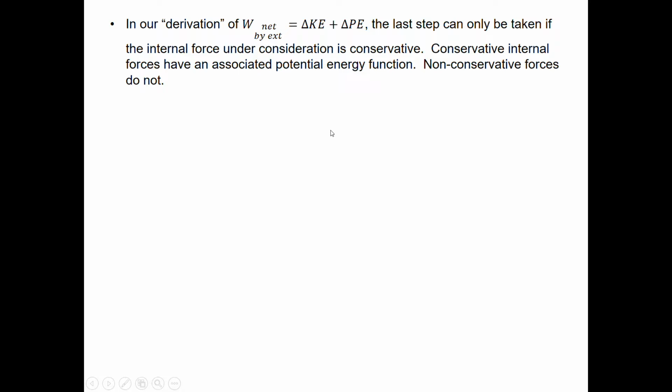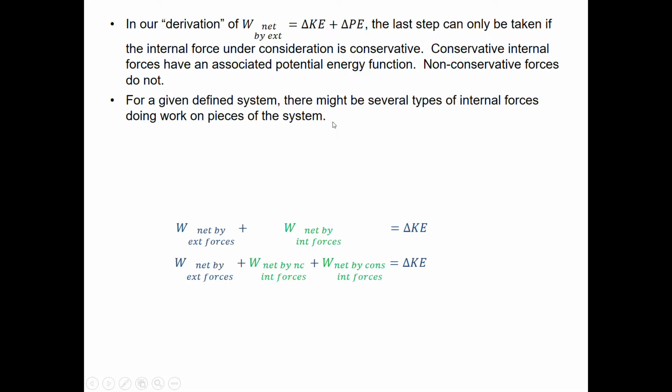So conservative internal forces have an associated potential energy function. Those are the ones for which we can define potential energy, whereas non-conservative forces do not. So in our derivation that we did before, when we broke up our work done by all forces on the system into the work done by external forces and the work done by internal forces, we're going to further subdivide the internal forces into the net work done by conservative internal forces and the net work done by non-conservative internal forces. Non-conservative I'm abbreviating as NC right there.